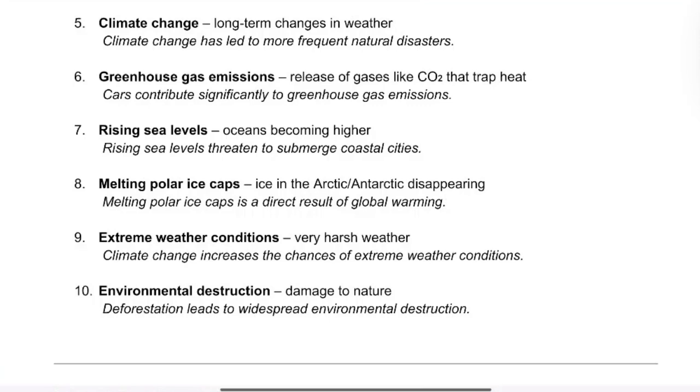9. Extreme weather conditions is when we have very harsh weather, like a lot of storms, or when it gets really hot or really cold. Example, climate change increases the chances of extreme weather conditions. 10. Environmental destruction is damage to nature. Example, deforestation leads to widespread environmental destruction.